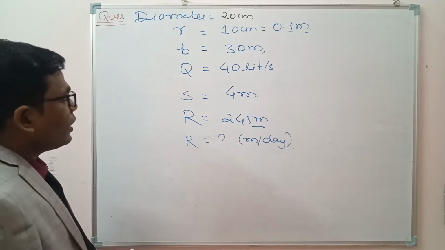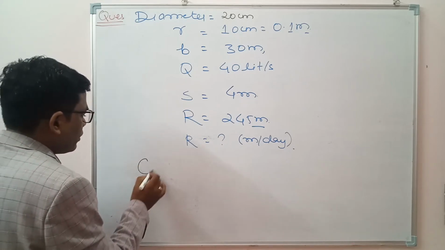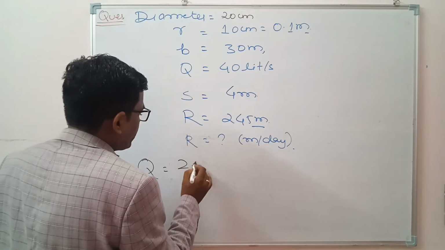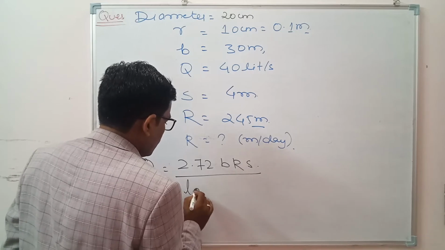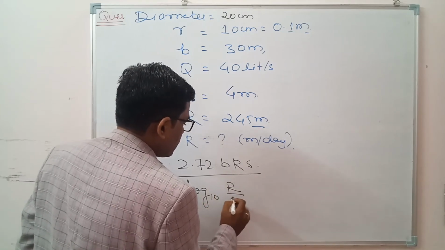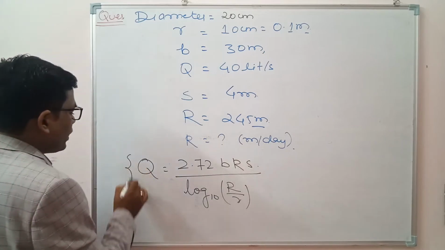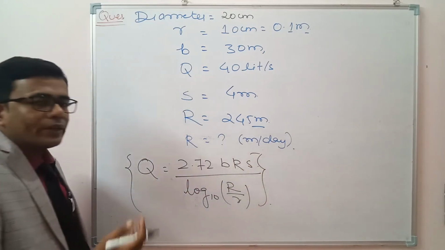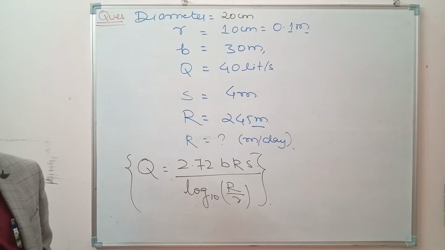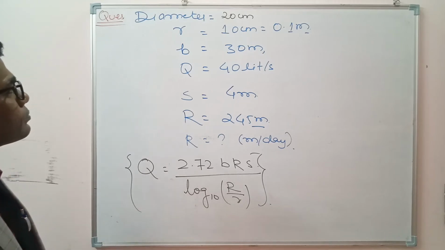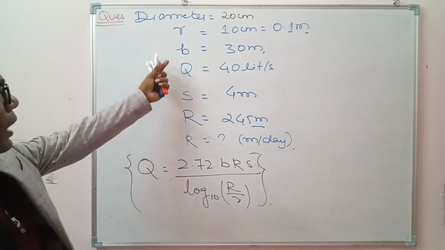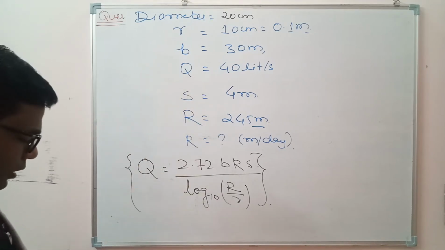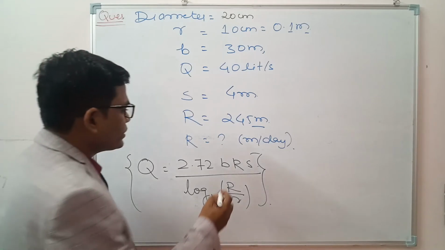So the formula to calculate the discharge is Q equal to 2.72 B K S divided by log base 10 R upon r. So this is the formula to calculate the discharge which we are getting through the tube well in the confined aquifer. Confined aquifer is also called an artesian aquifer. Okay. So now we can see these are the given quantities and this is the formula. So by putting all the values, we can easily calculate the unknown quantity, that is K.